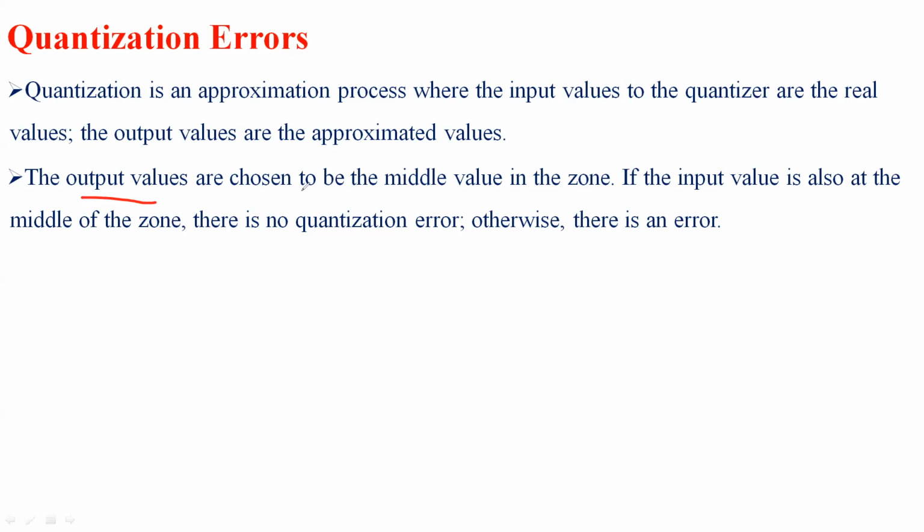If the output values are approximated at the middle value of a zone, and at the same time the input value is also at the middle of a zone, then both the output and input are in the same zone.